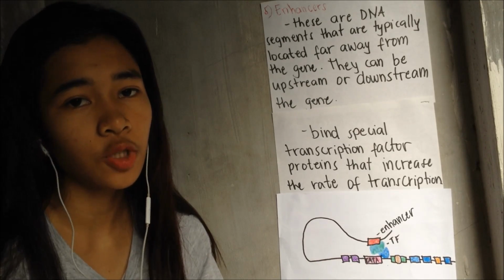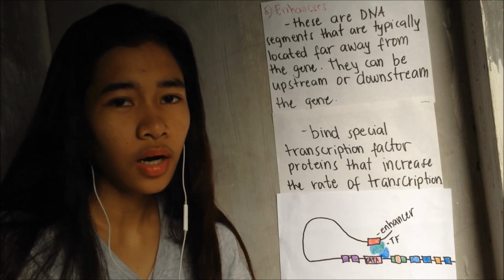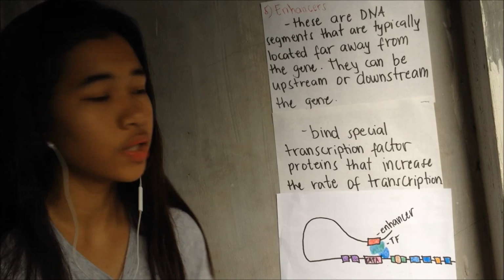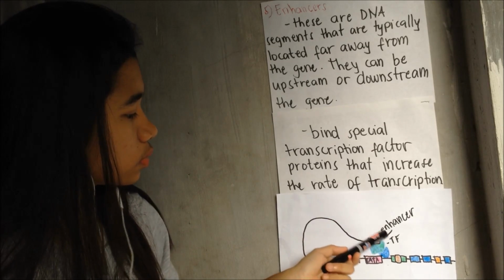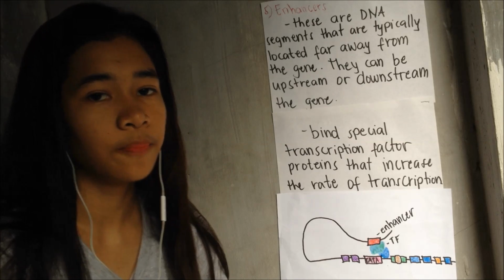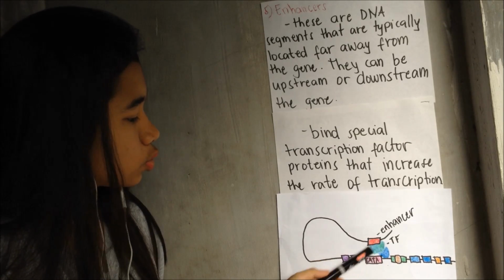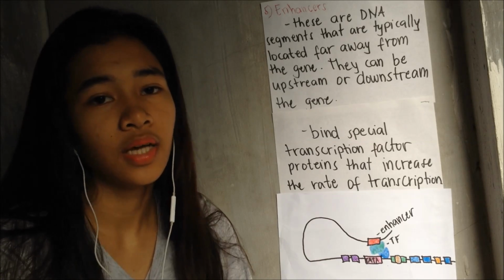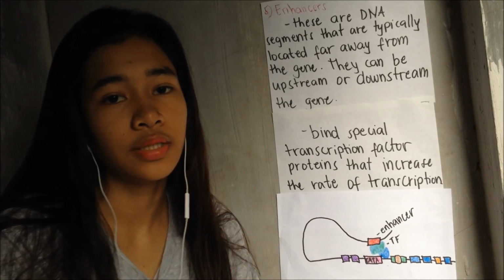When the transcription factor binds to the enhancer, it will loop around and bind onto the protein complex down at the promoter. So it can be upstream and it can be downstream.